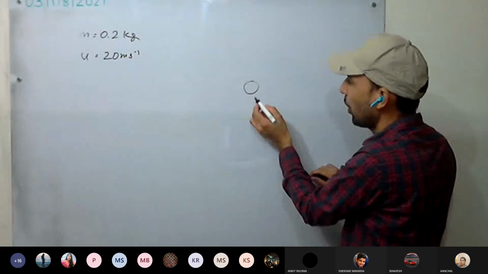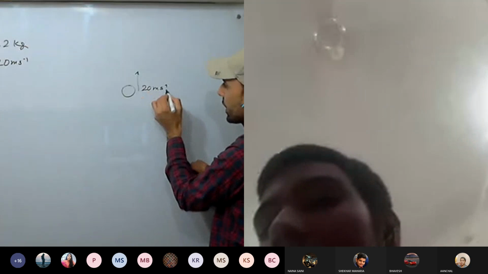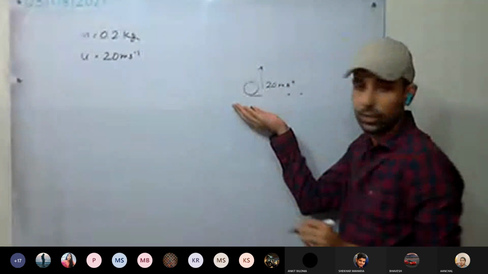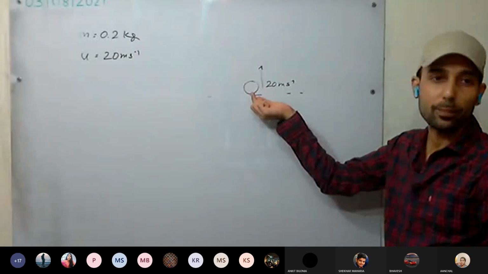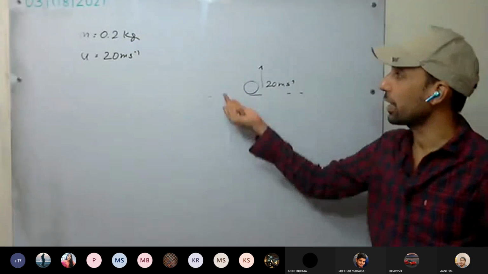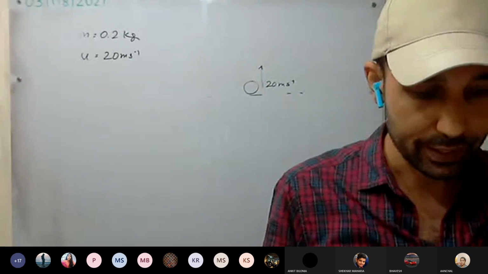Here is the ball and we are throwing it up. We will consider this as the ground. The position from where we are throwing, that we consider as the ground. With respect to this, we will calculate the height. Always remember this one, okay? Initially with a velocity of 20 meters per second.